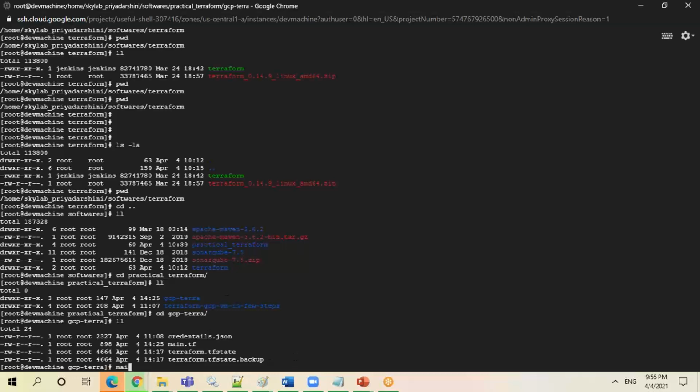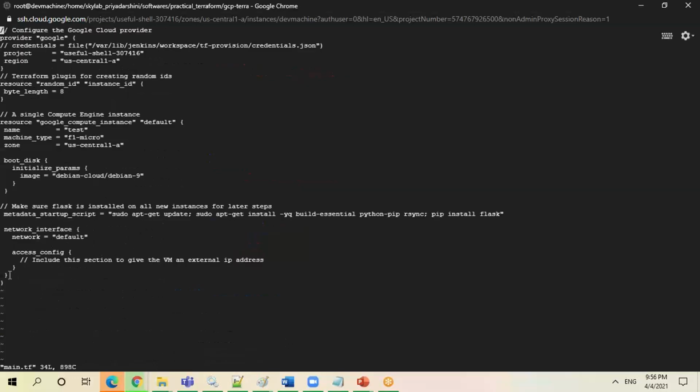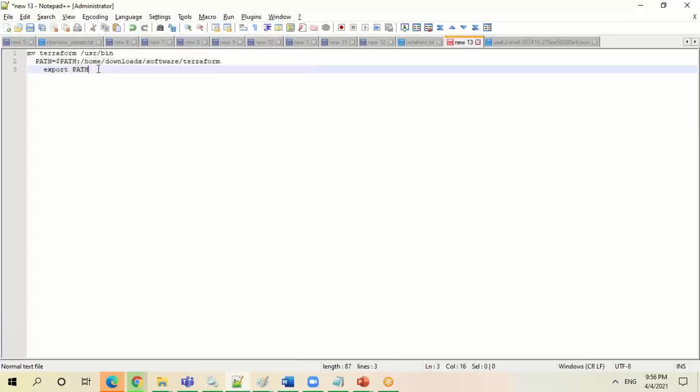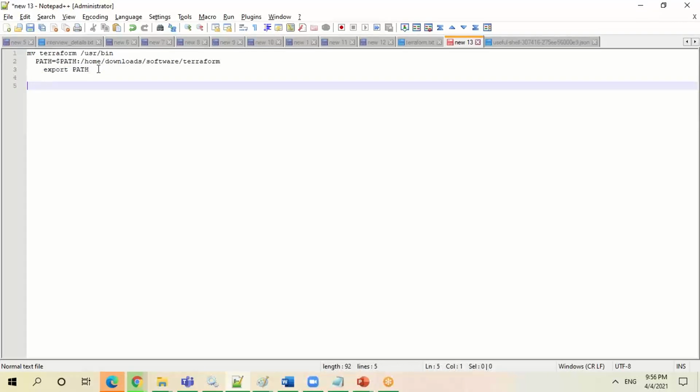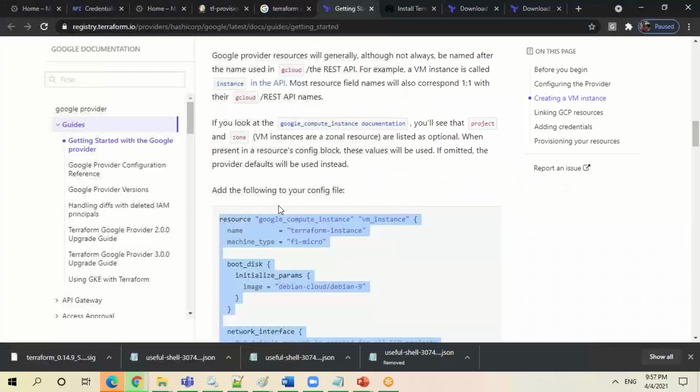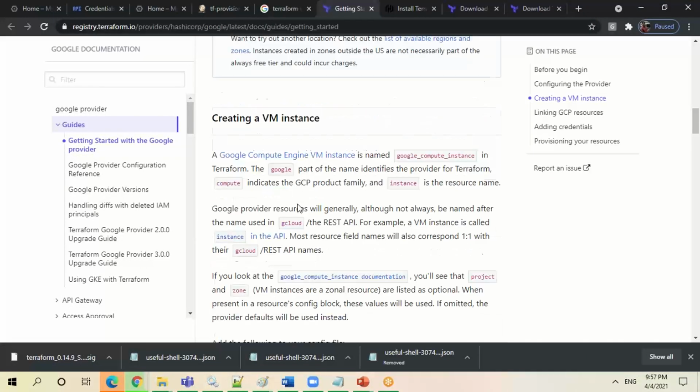If you see the main.tf file, copy this content and the content from here, and you can see the content is exactly the same.